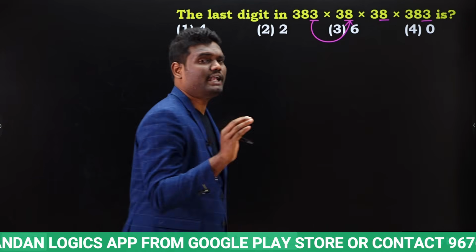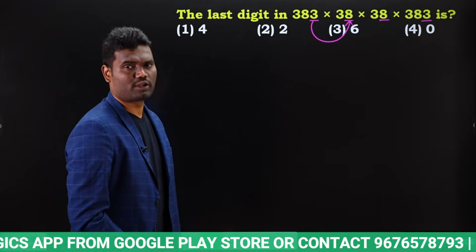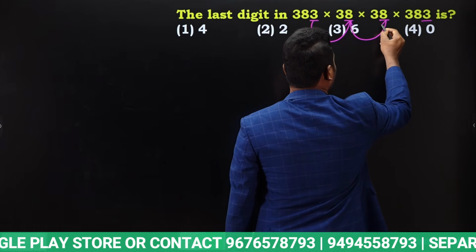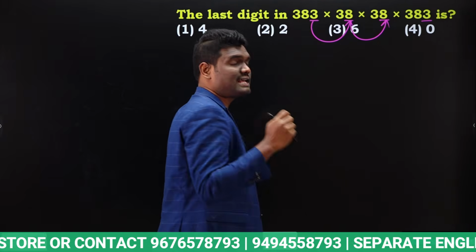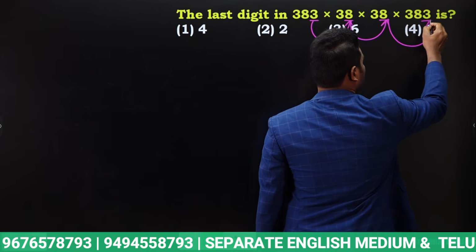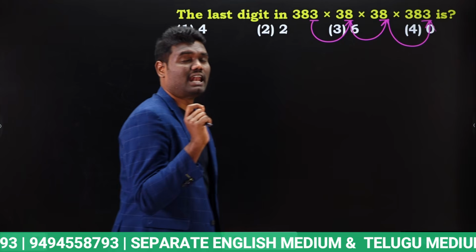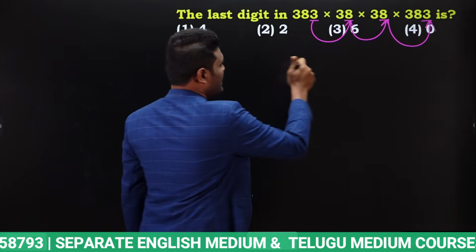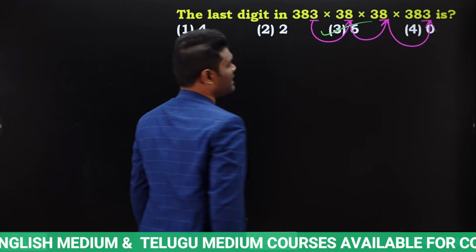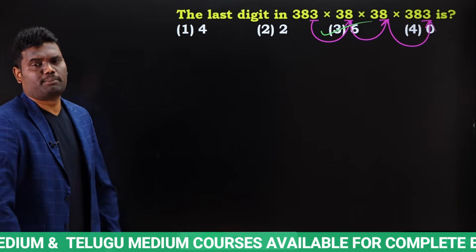Yes or no? 24 means last digit will be 4. Next 4 8 times 32. 32 means last digit will be 2. Next 2 3 times 6, which means the last digit for this is going to be 6. Is that clear? Very simple.